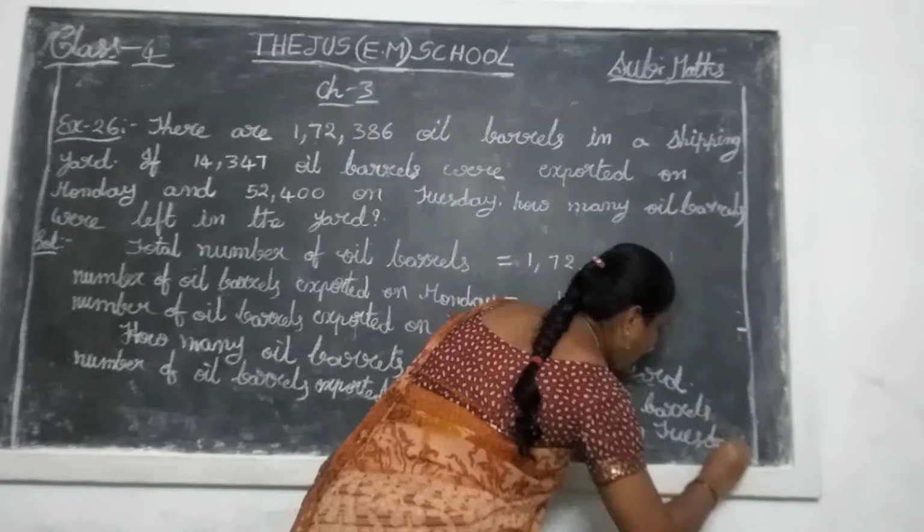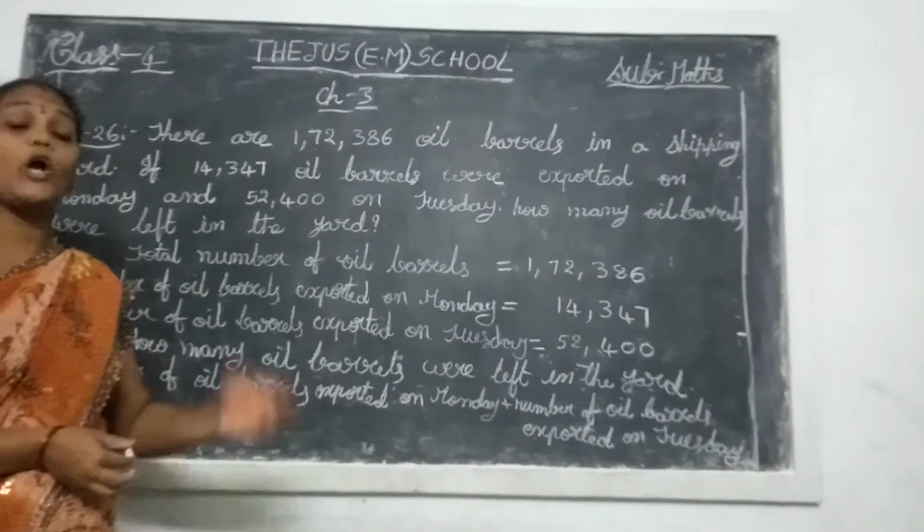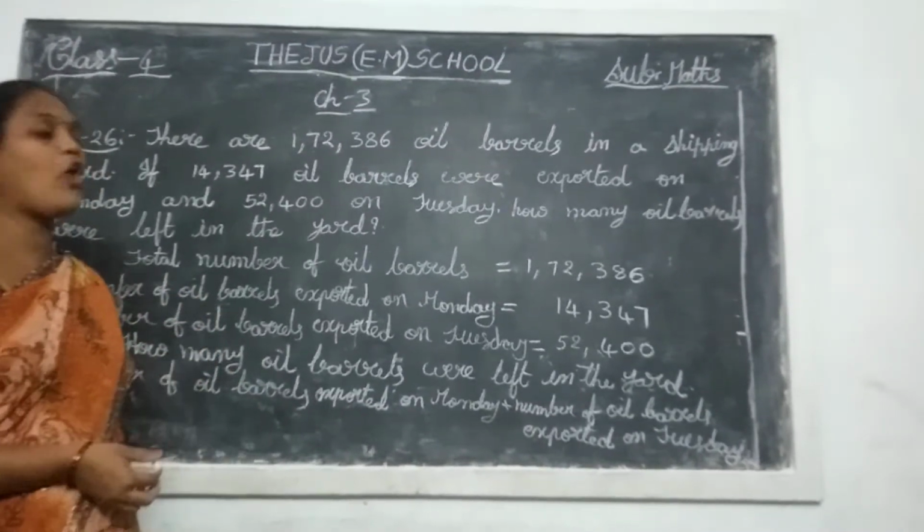So first you find out Monday and Tuesday exported oil barrels totally how many? Monday and Tuesday exported oil barrels totally how many?